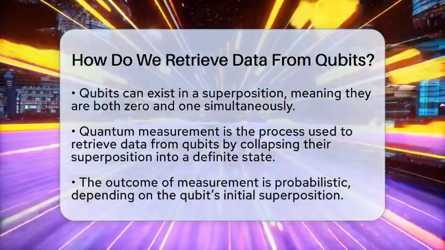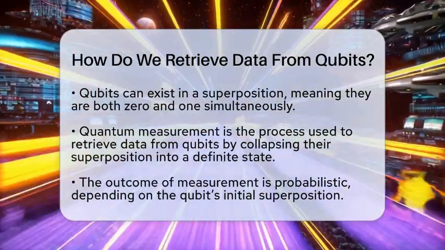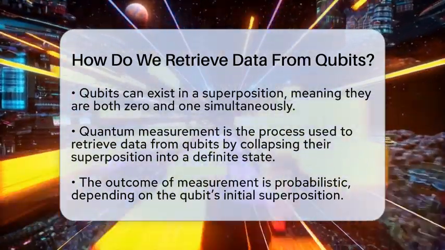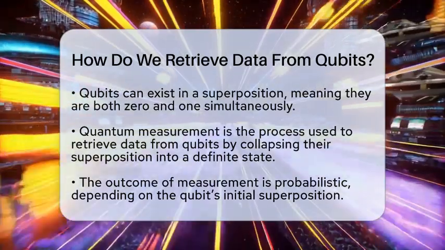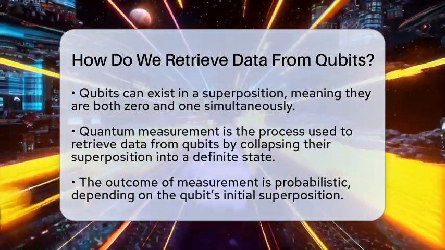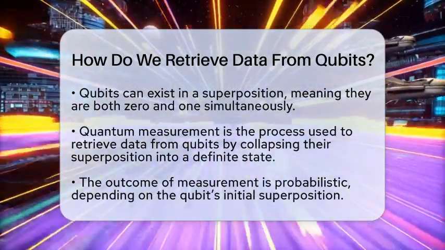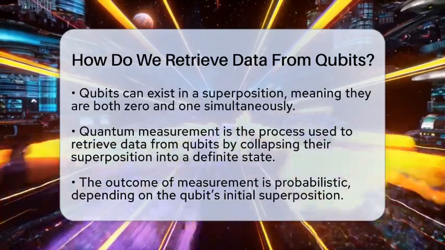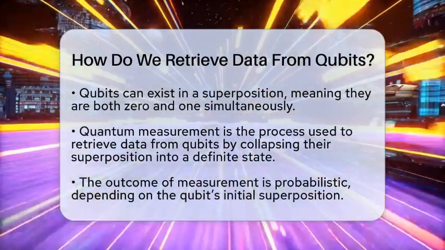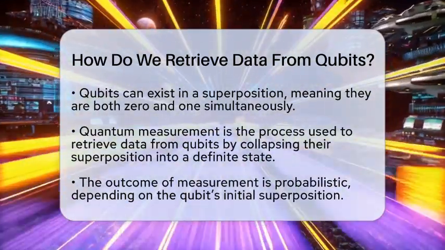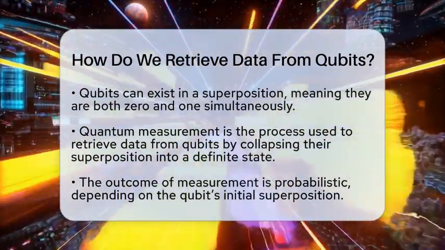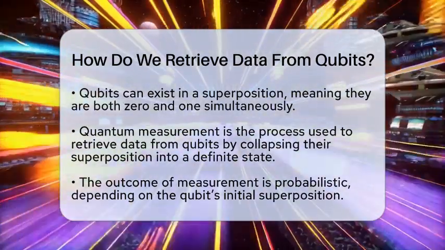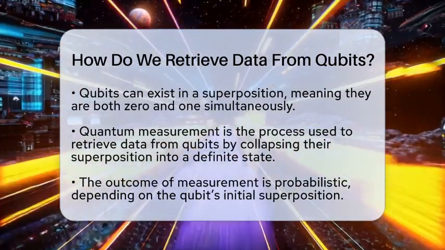Unlike classical bits that are either 0 or 1, qubits can exist in a superposition, meaning they are both 0 and 1 at the same time, described by complex probability amplitudes. When we measure a qubit, this superposition collapses, and the qubit becomes either 0 or 1, giving us a classical piece of data. The measurement process is inherently probabilistic.